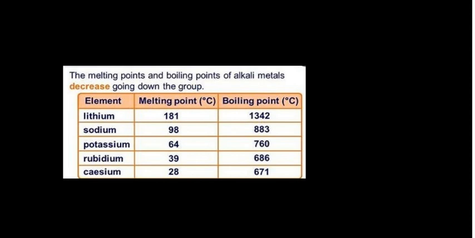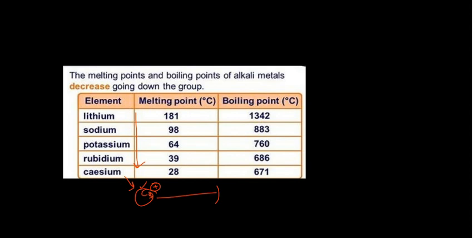So what I am trying to explain here is, if you go down, then your cesium nucleus, so I am putting positive for the nucleus, it is not an ion, remember it is not an ion, I am putting positive only to show the nucleus. Size increases, right? When the size increases, shells increase, and in that case the metallic character will decrease. So that's why for this first series the melting point decreases down the group, because the attraction between the positively charged nucleus and the delocalized electrons decreases.